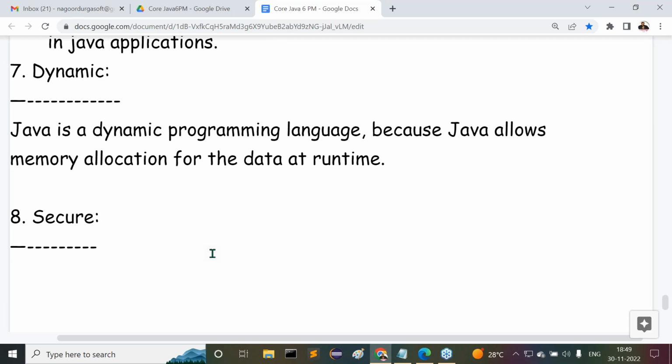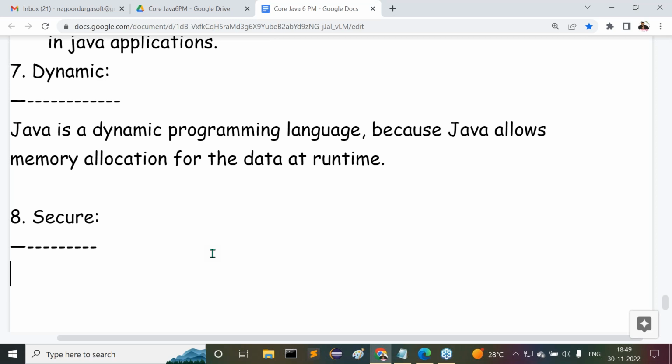If you want to say any programming language is a secure programming language, that programming language must allow three levels of security. What are the three levels of security? First one is implicit security. Second one is web security. Third one is network security.